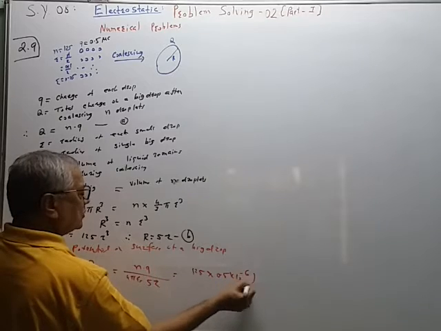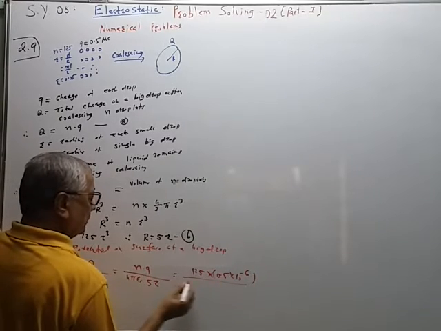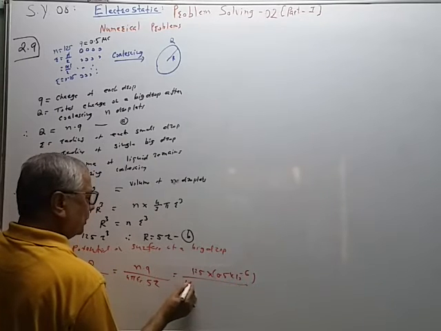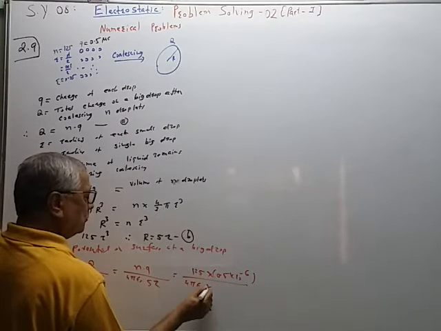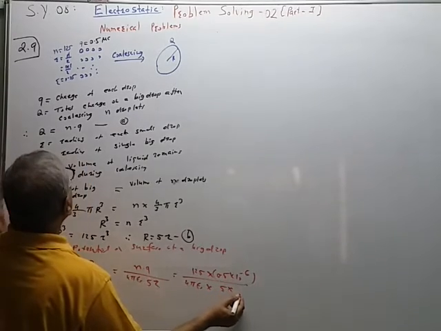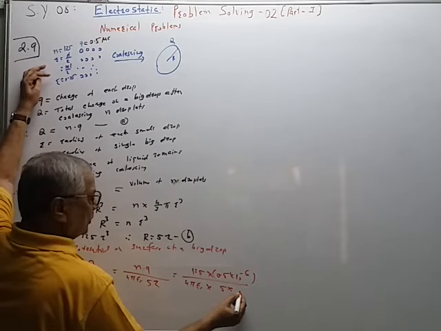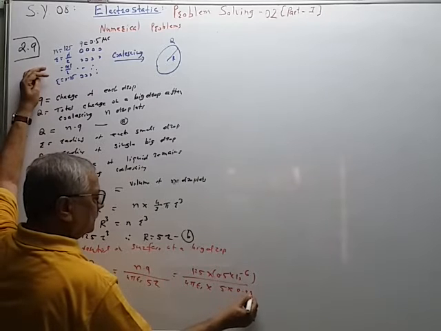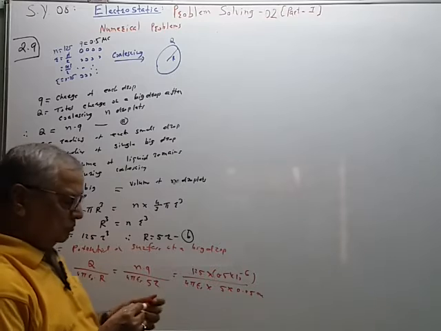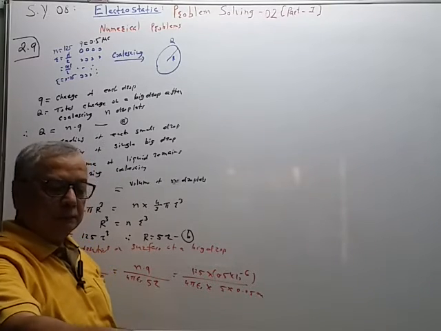So 0.5 into 10 raised to minus 6 upon 4 pi epsilon naught, now I will keep as it is, multiplied by 5 times small r. So small r is equal to 0.05 meter. So 1 upon 4 pi epsilon naught is equal to 9 into 10 raised to 9.